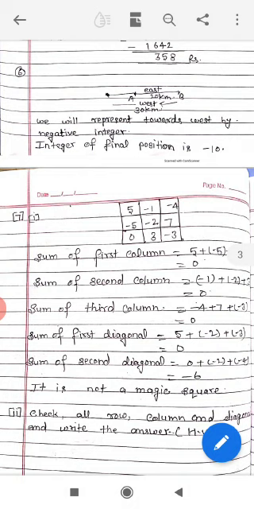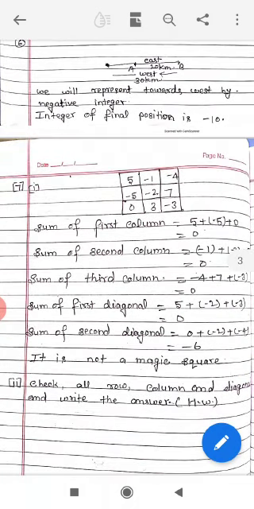Question number 7. In a magic square, each row, column and diagonal has the same sum. Check which of the following is a magic square. Means we have a square, and in the square we have 3 rows, 3 columns and 2 diagonals. When the sum of all rows, all columns and all diagonals is the same, then we say that this is a magic square. Then we find the sum of the first column.